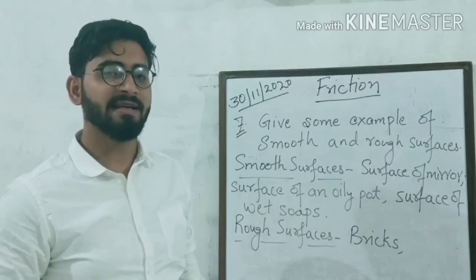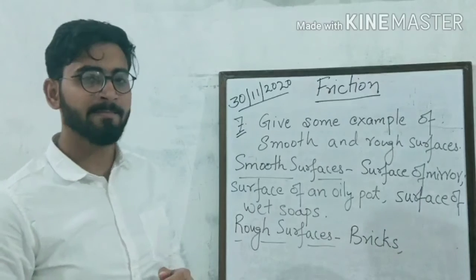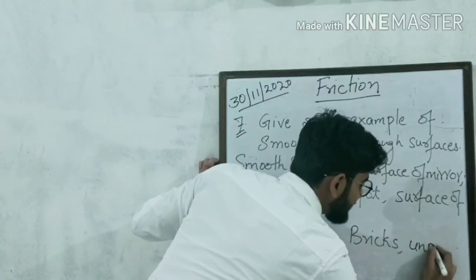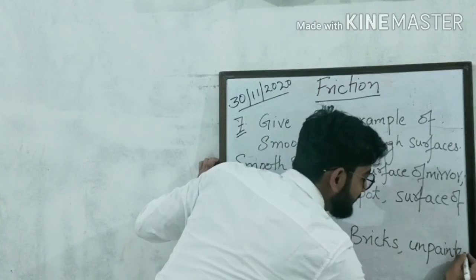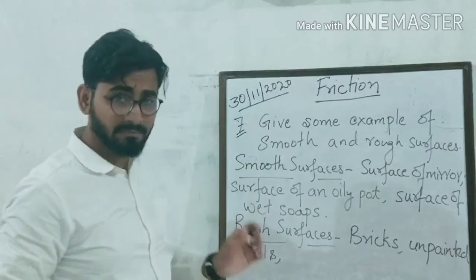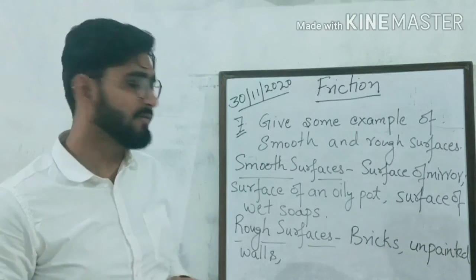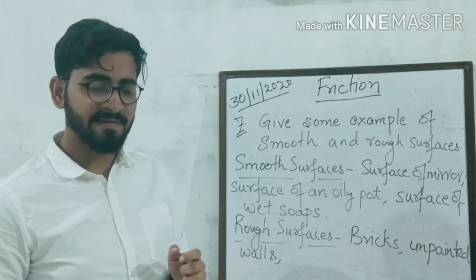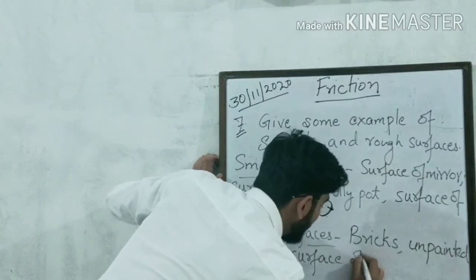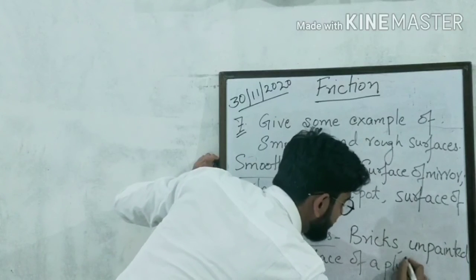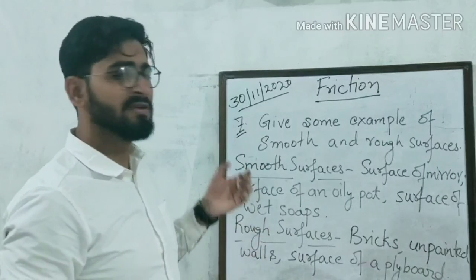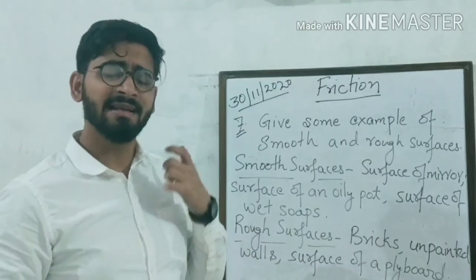Very good. Now you stand up and give me one more example of a rough surface. Yes, think. Yes, very good. Unpainted walls. This is also an example of rough surfaces. Now you stand up and give me one more example of a rough surface. Yes, very good. Surface of plywood. This is also an example of rough surfaces. So these are some examples of smooth and rough surfaces.